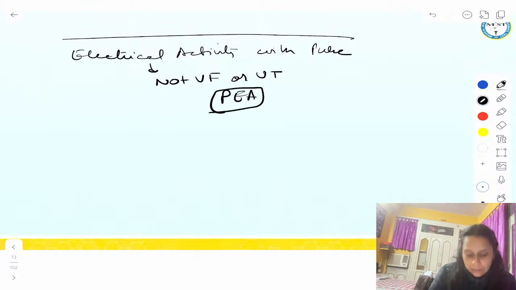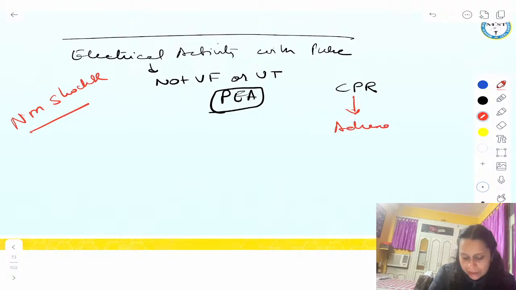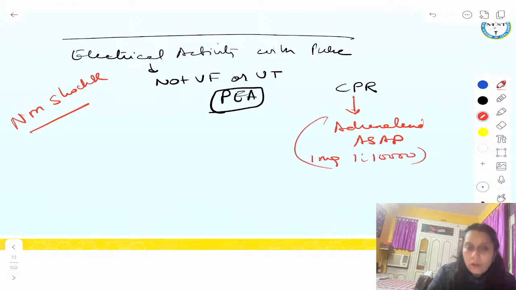And in this, we only do CPR because these are non-shockable. So we only do CPR, and we give adrenaline ASAP, as soon as possible. 1 milligram, 1 in 10,000. So this is what we do for non-shockable rhythm, nothing else.